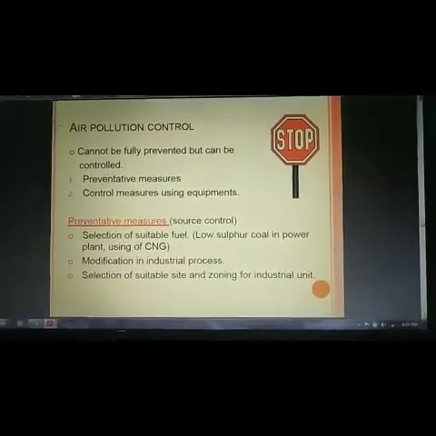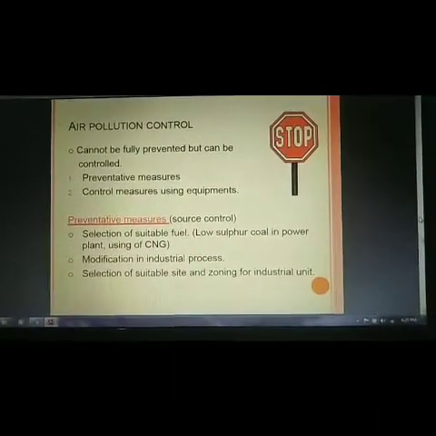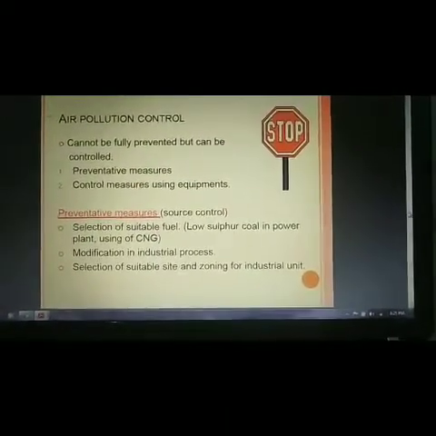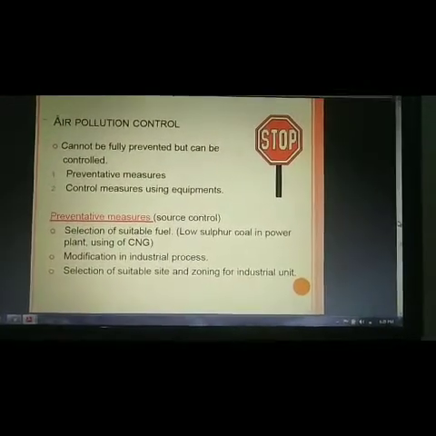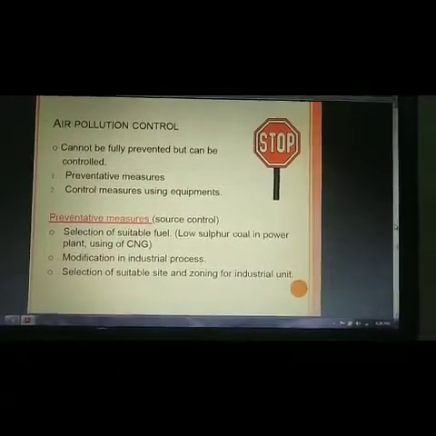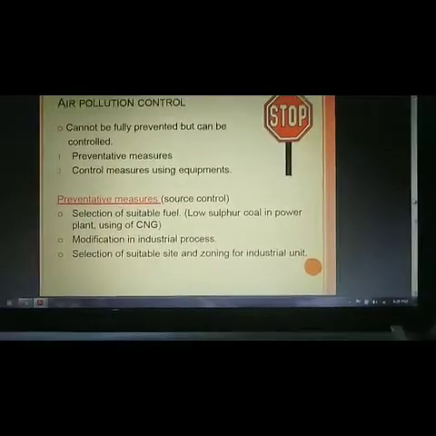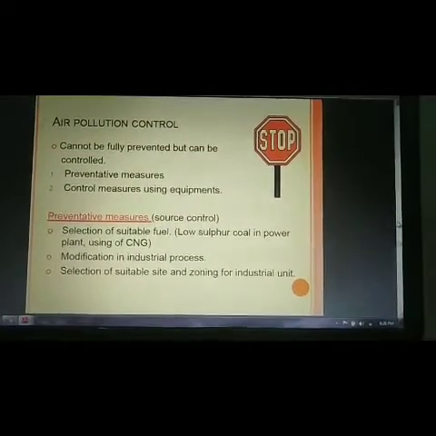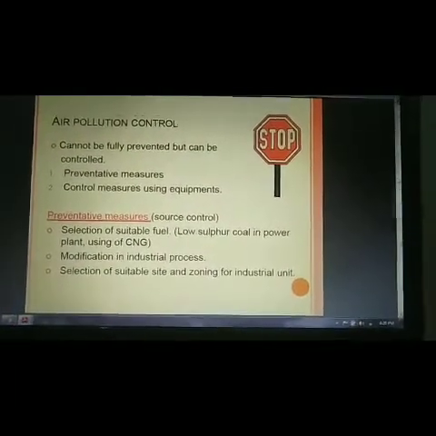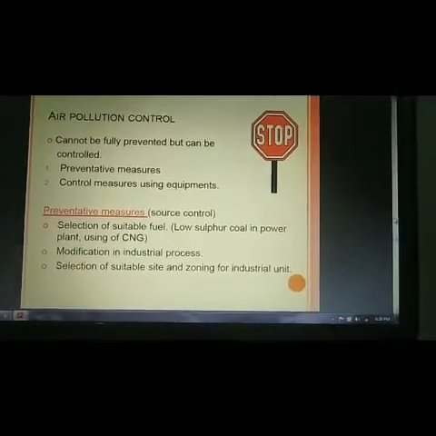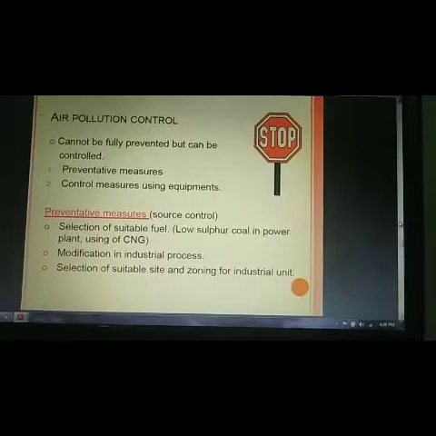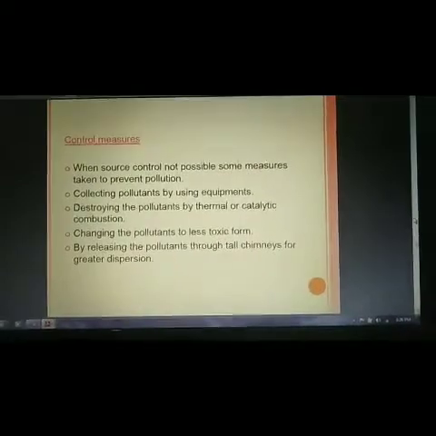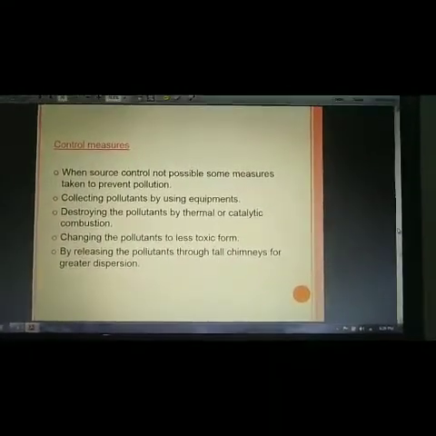So we come to the next part, control of air pollution. How can we control air pollution? Air pollution cannot be fully prevented, but it can be controlled. We should take preventive measures and control measures using equipment. Preventive measures are selection of suitable fuel, that is low sulfur coal, and use of CNG in power plants. Then modification of industrial processes. Then selection of a suitable site and zoning of industrial units.